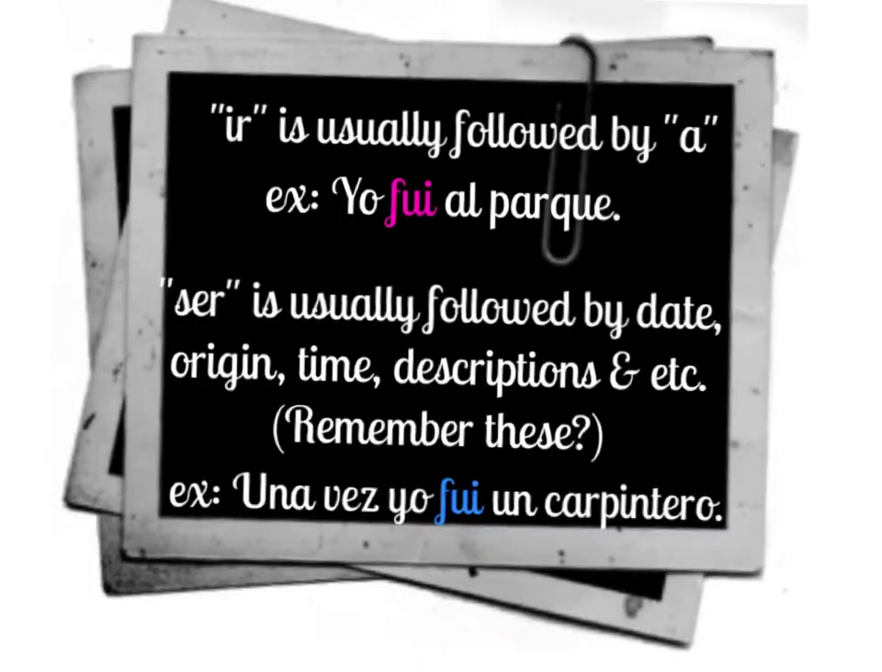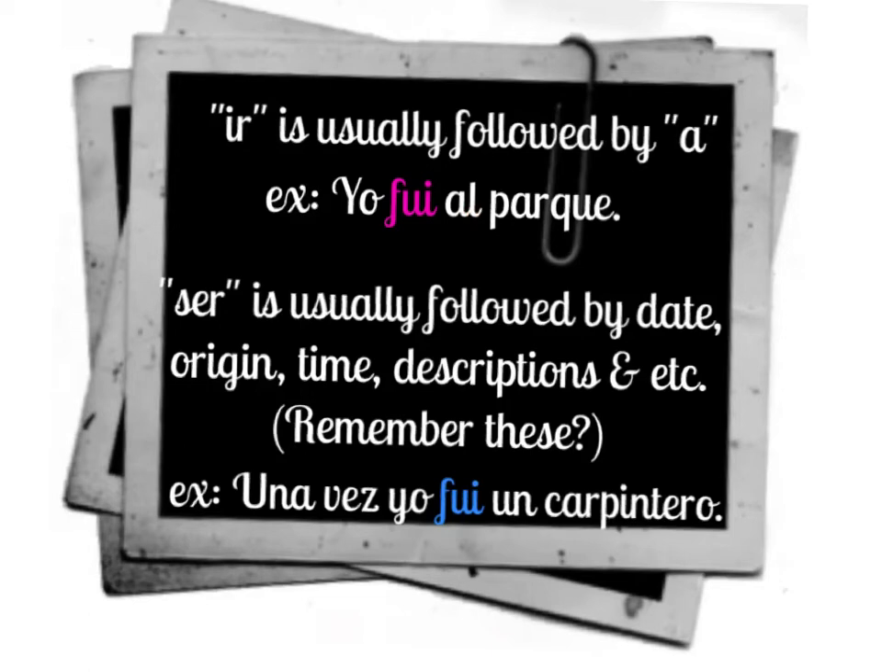If you think about it, the verb ir means to go. So ir will usually be followed by a, meaning to, or a location. So if we look at the example, yo fui al parque. We see our verb fui here, and we know that it is ir, to go, because it is followed by al, or to, parque, the park. So now we know this sentence reads, I went to the park.